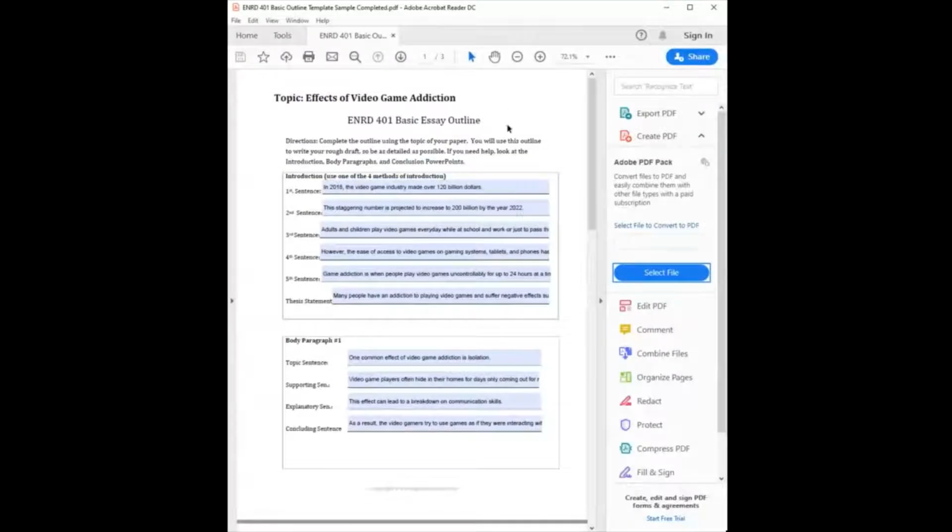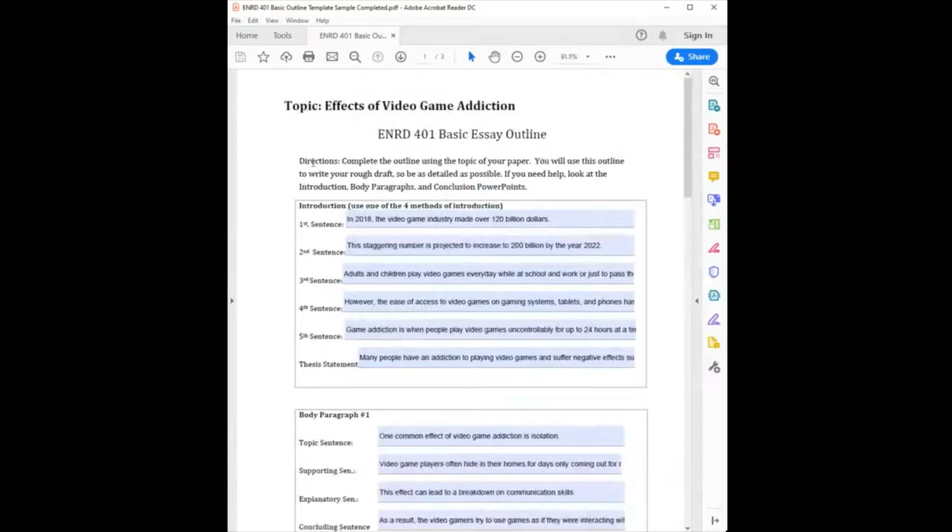So here's the essay outline template, and I have already filled it out for you to give you a sample. This one is on the effects of video game addiction. That's the topic for this particular essay outline. In the directions, of course, it tells you to be as detailed as possible, and it tells you what PowerPoints to reference if you get confused.